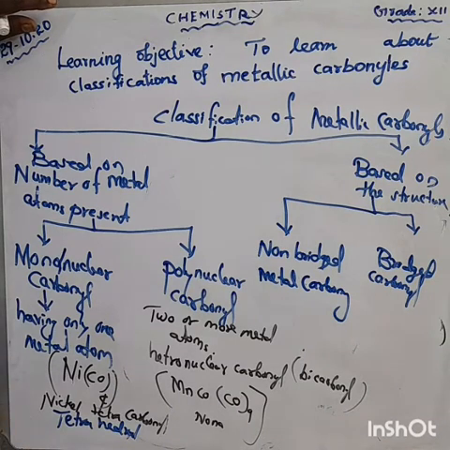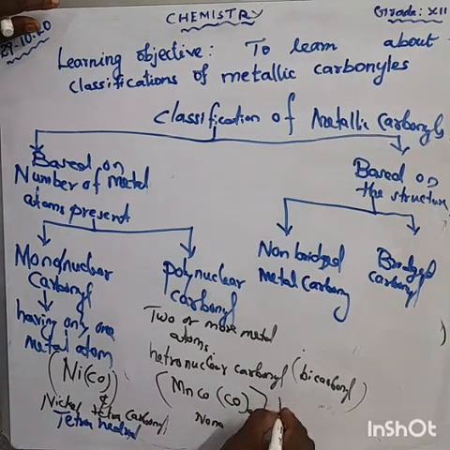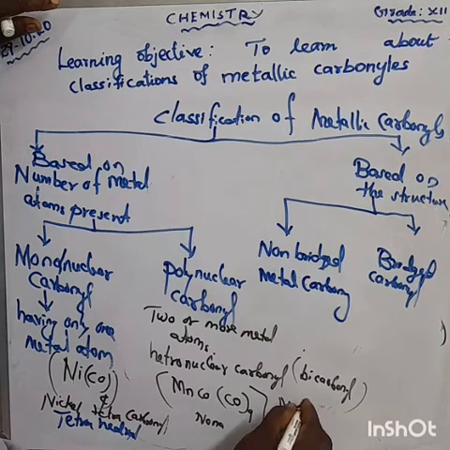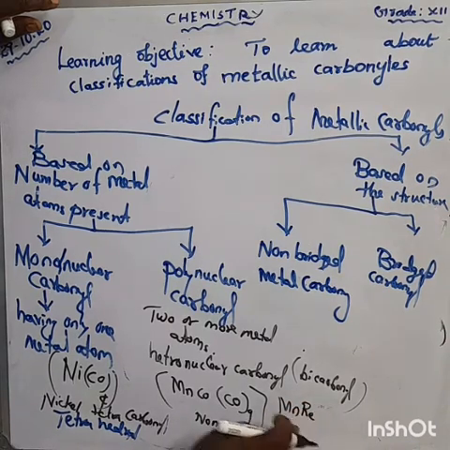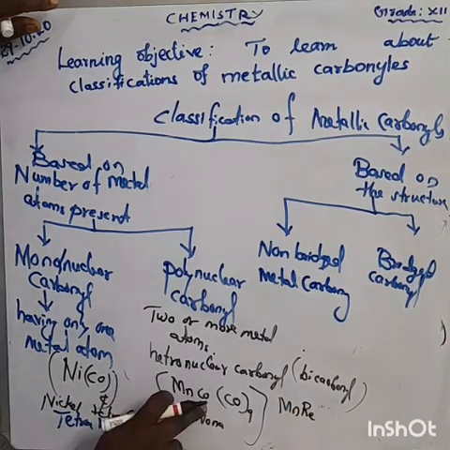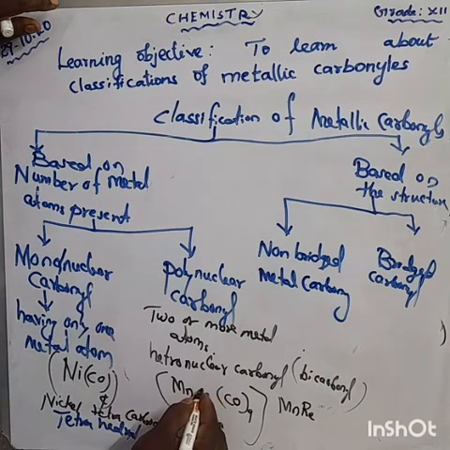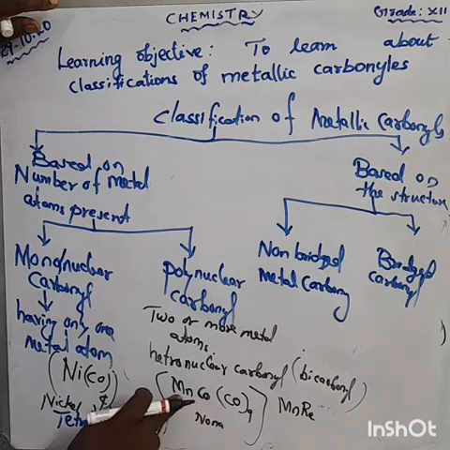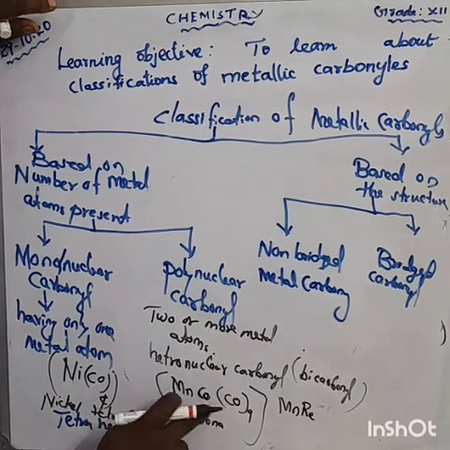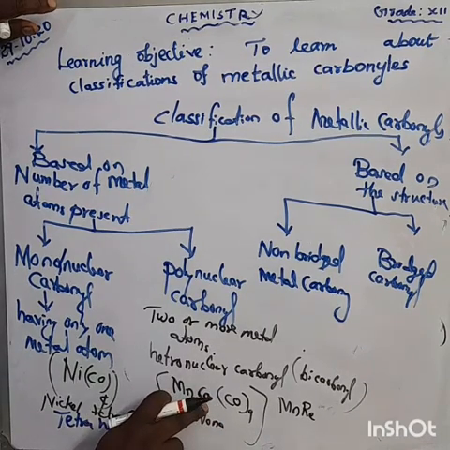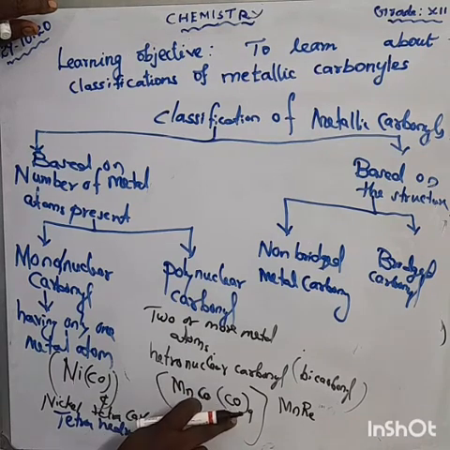Next one we are taking MnRe, rhenium. First one is manganese. Here we are using cobalt. Mn refers to manganese, CO refers to cobalt. Here, what is about this ligand?